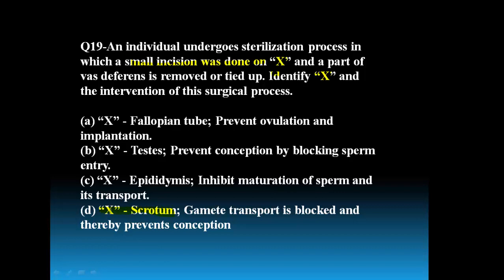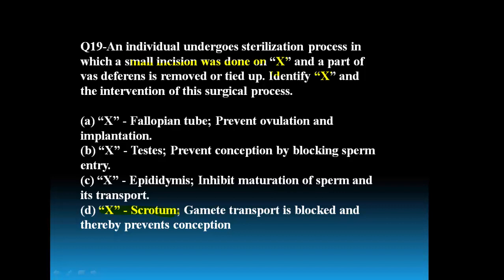The scrotum is a pouch hanging outside the abdominal cavity, and the scrotal sac contains both the testes. From the testes, different ducts arise. Among them are the vasa efferentia, epididymis, and vas deferens.